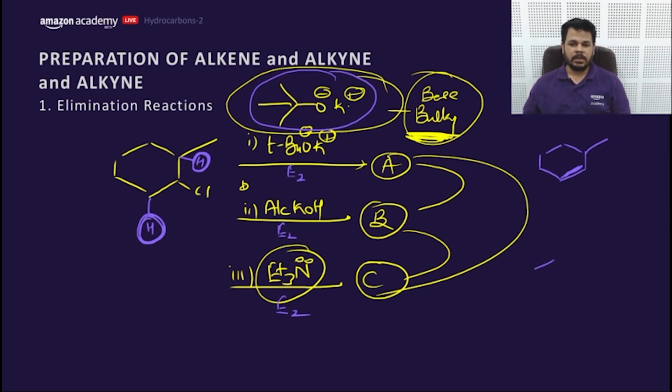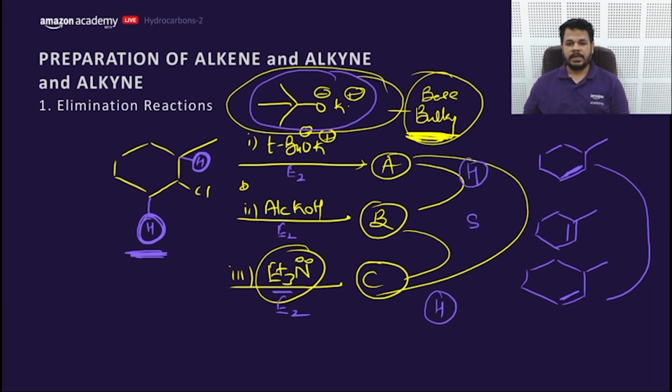In case of this and this triethylamine, this is also a bulky base and forms this product, whereas E2 will form a Zaitsev product like this. That means A and C, because of their bulkiness, cannot reach the hydrogen which can form the Zaitsev product. So it will form the Hofmann product by removing the H from the lesser substituted carbon. So C is Hofmann, this is also Hofmann, and this is Zaitsev. So it is clear now.